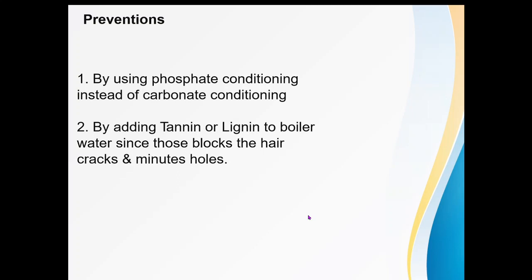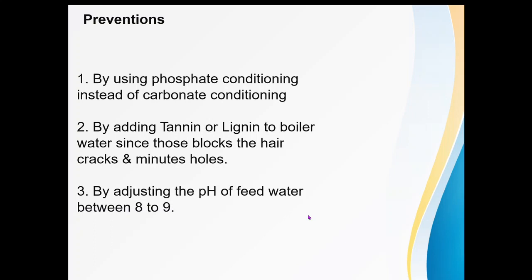The second prevention method is to block the hair cracks and the minute holes beforehand. For blocking, we need to add tannin and lignin to the boiler. So the second prevention is by adding tannin or lignin to the boiler, since those block the hair cracks and the minute holes. And if those cracks and holes get blocked, obviously no capillary action will be there.